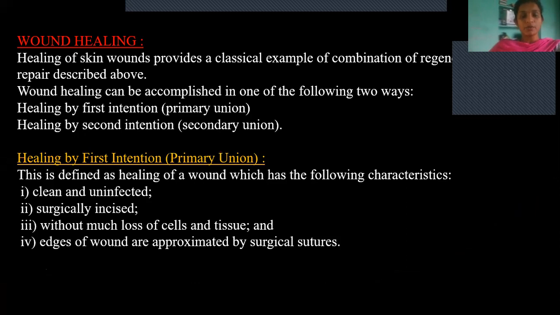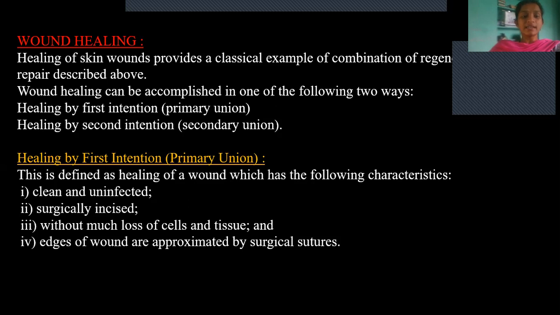Healing of skin wounds provides a classical example of combination of both regeneration and repair of wounds that we have already discussed in the last class. What is wound healing? So it can be accomplished by two steps. First is healing by first intention. Second is healing by second intention. So healing by first intention is also called as primary union, and healing by secondary intention is also called as secondary union.